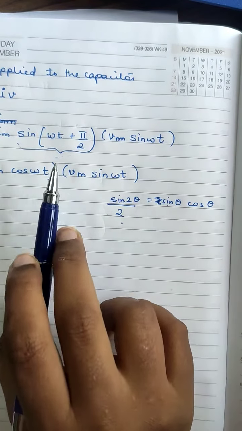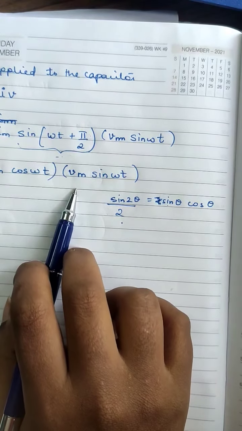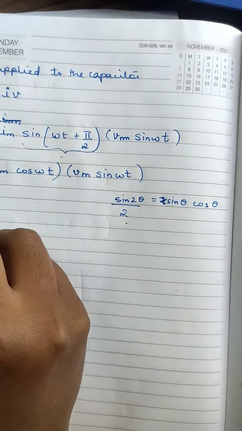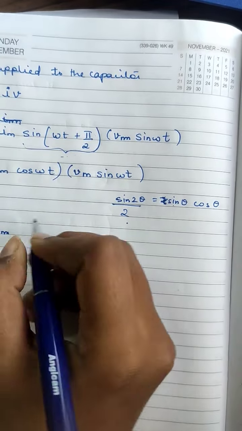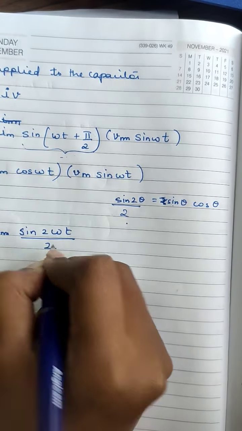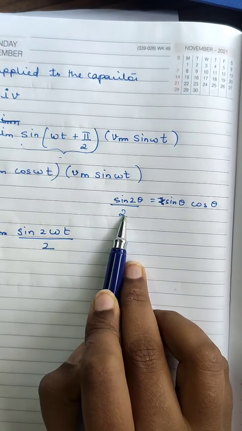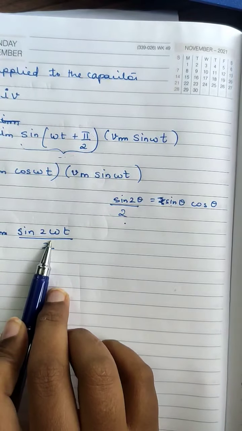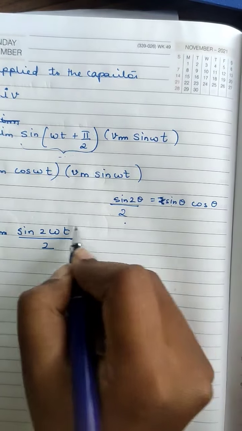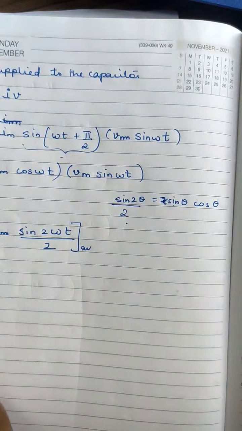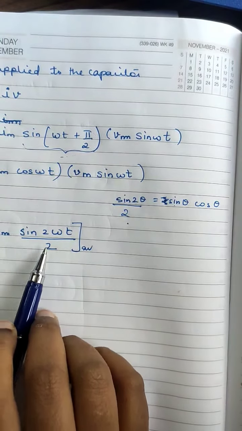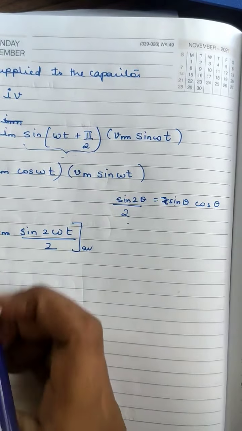So this is what I'm going to substitute over here, and after substituting I will get Im Vm sine 2 omega t divided by 2. So sine 2 theta divided by 2 will become sine 2 omega t divided by 2. Okay, and this is the average value. So now what I will do is separate these terms. I will take this 2 outside.